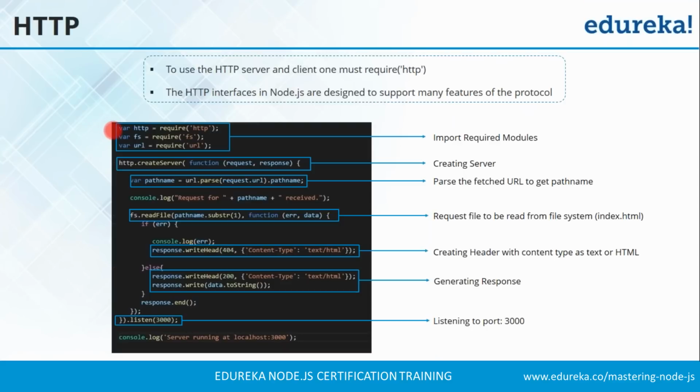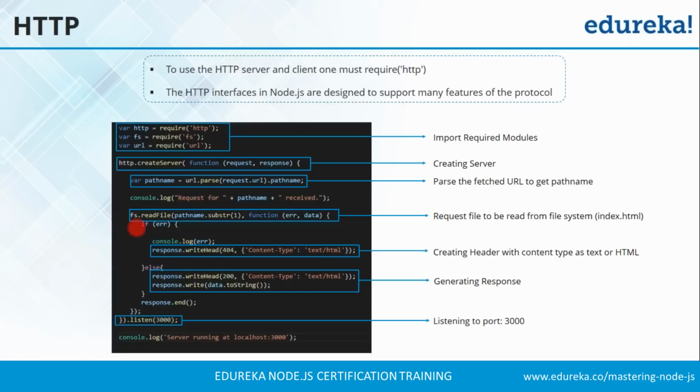First, you can see we are importing the HTTP module so that we can use it in our code. Now as a second step, we are creating a server using http.createServer, and inside this we are creating a function which will take the first parameter as request, which we are receiving from the user, and the second parameter is response, which we will send back to the user after processing. Here they are parsing a fetched URL to get the path name. They are reading a file. Then they're creating a header with content type text/html.